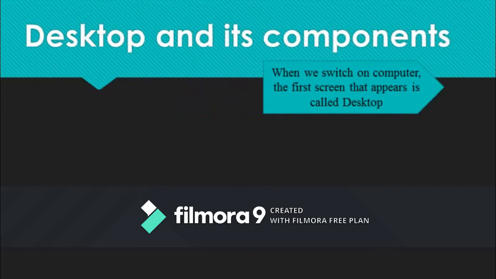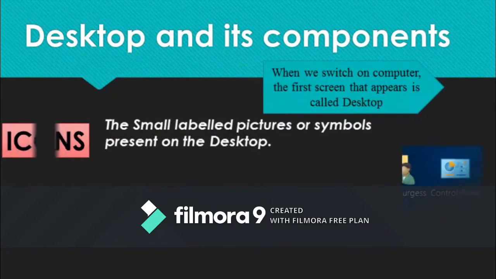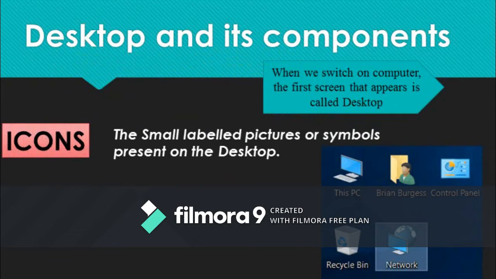Desktop and its components. When we switch on a computer, Windows starts automatically. The first screen that appears with labeled icons on it is called desktop. Let us see the components now. First is icons. The small labeled pictures or symbols present on the desktop are called icons. These icons are used to open specific programs or document. Let us understand it with the help of example.